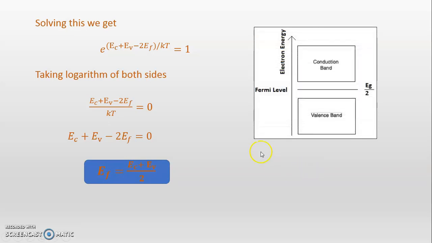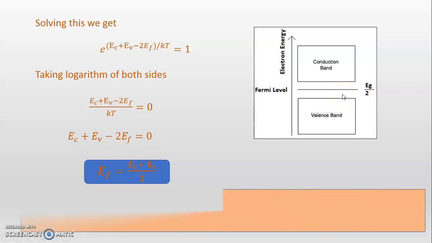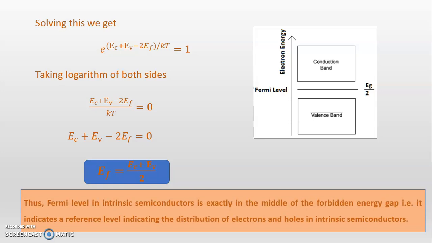We can observe in the diagram this conduction band, this valence band, and this Fermi level, which is at the center of the conduction band and valence band, exactly the center. You can see it in the diagram and by the equation also. So from this equation and the diagram, we can conclude that the Fermi level in an intrinsic semiconductor is exactly in the middle of the forbidden energy gap.